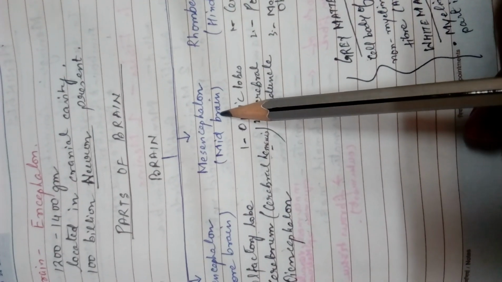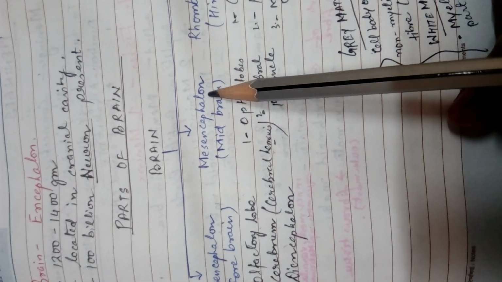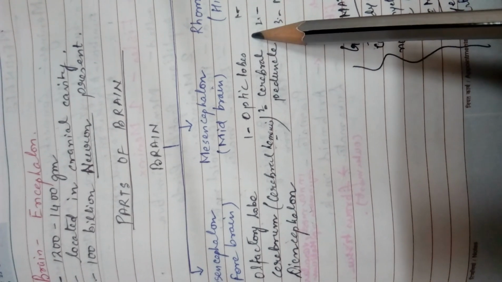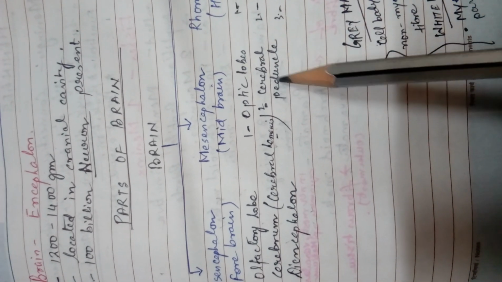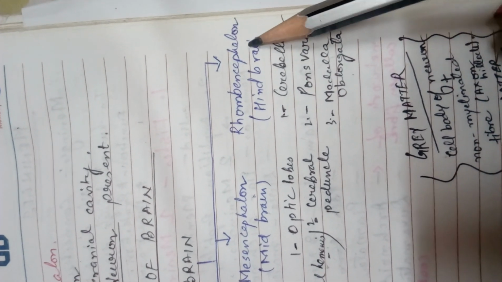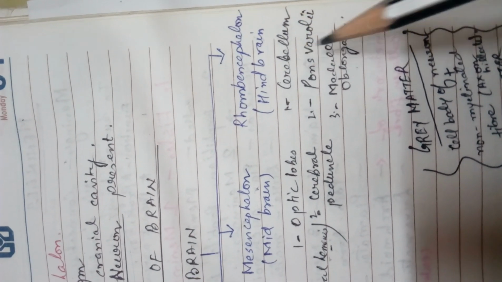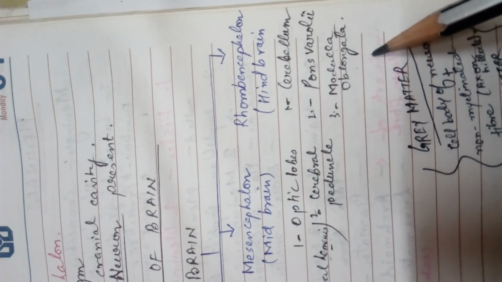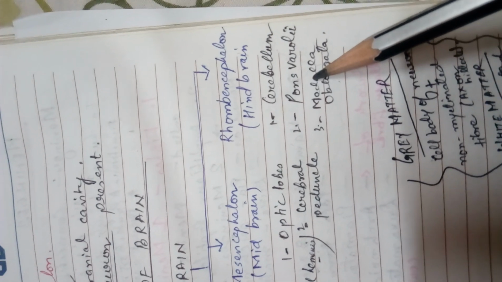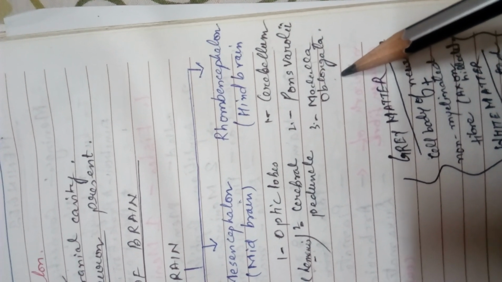The midbrain is called mesencephalon, and it consists of what? It consists of the optic lobe and cerebral peduncle. Now the third part of the brain is called rhombencephalon or the hindbrain, and it consists of three parts. The three parts of this brain are cerebellum, pons varolii, and medulla oblongata.